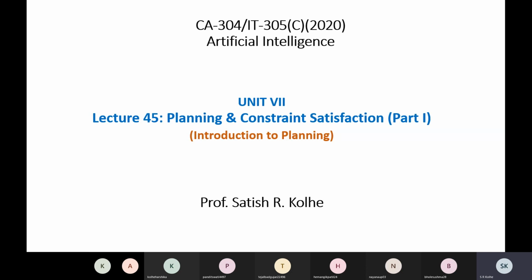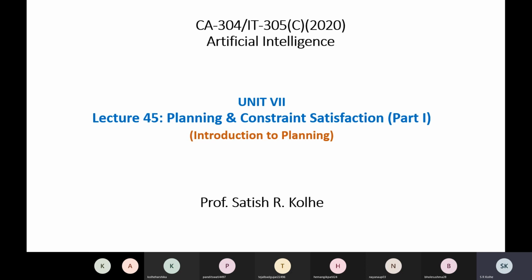In the last lecture we discussed mathematical logic, which we can use for representing knowledge in AI systems. There are several methods which can be used for representing knowledge, or we say knowledge representation techniques in artificial intelligence.